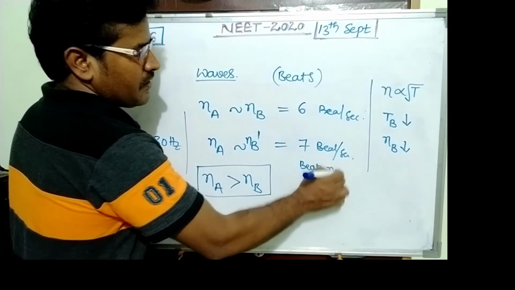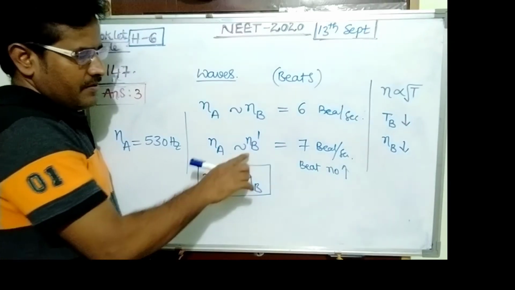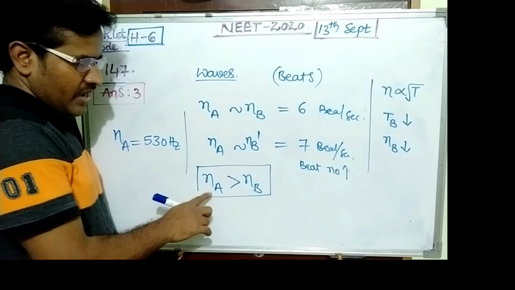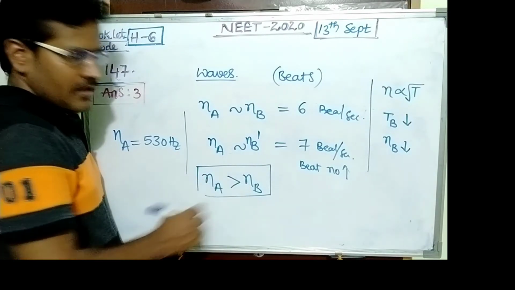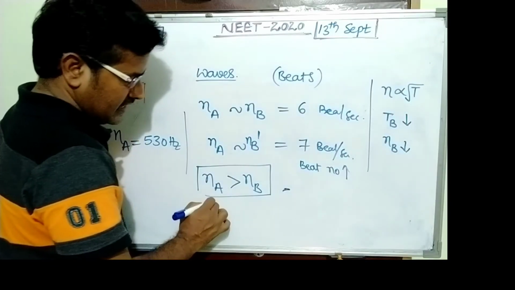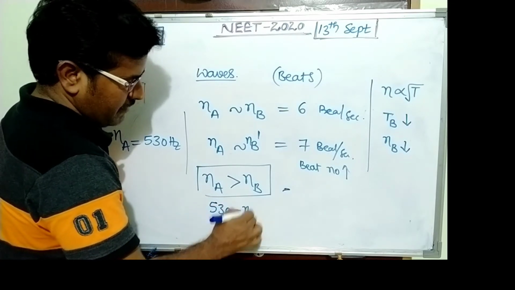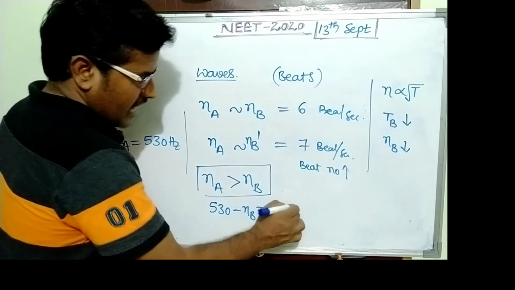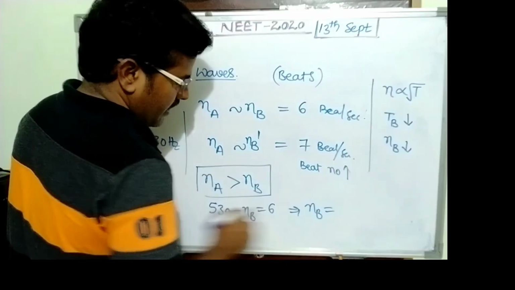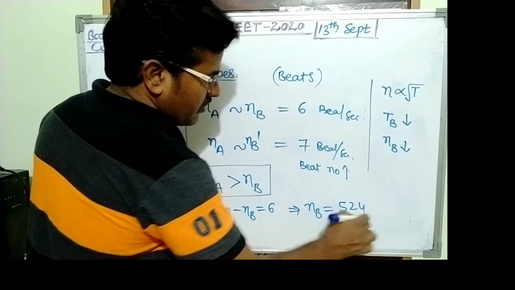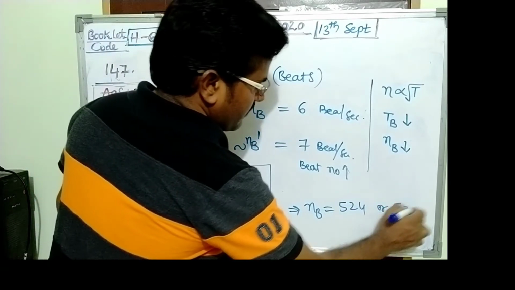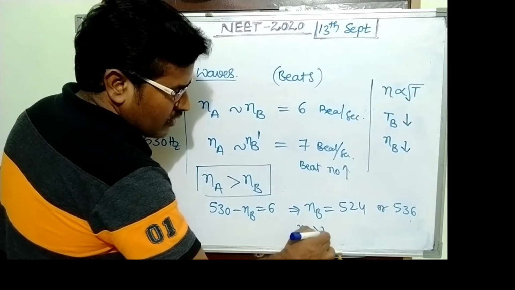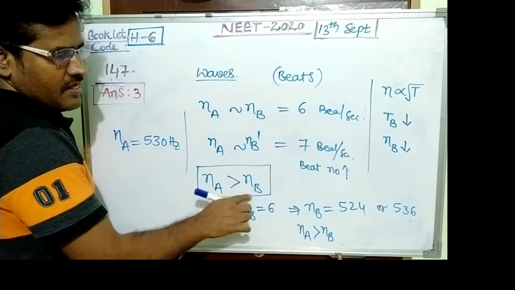Beat number increases, B decreases. So beat number increases, so Na is greater than Nb. Initially 530 minus Nb equals 6. So the Nb value is either 524 or 536. But Na is always more than Nb, this is the condition.